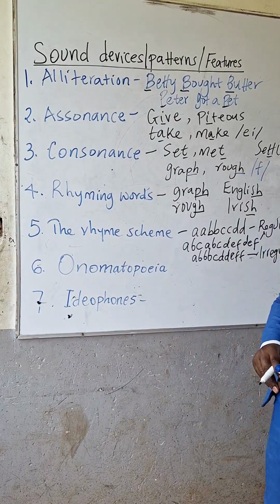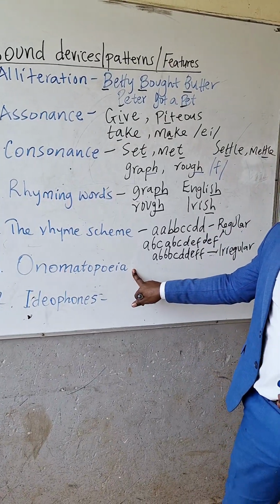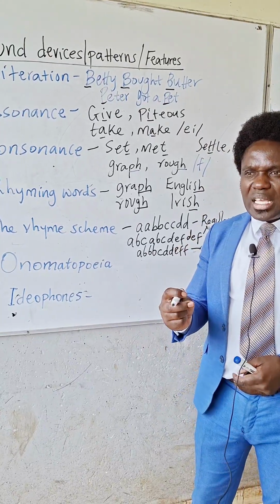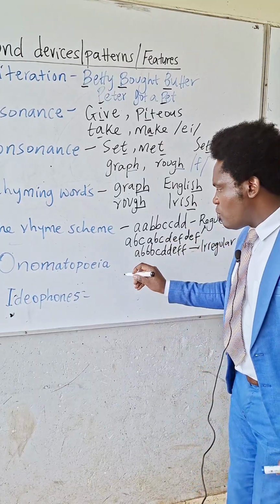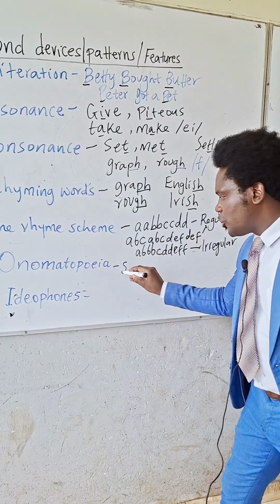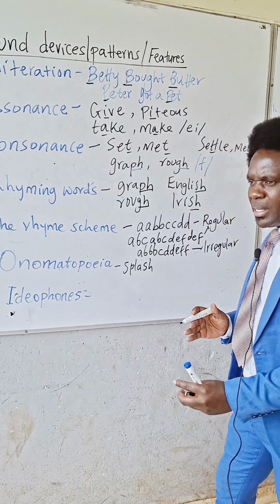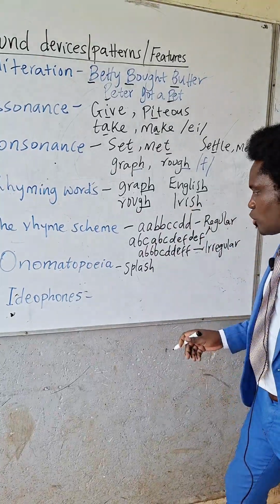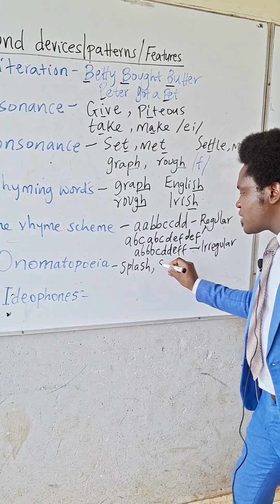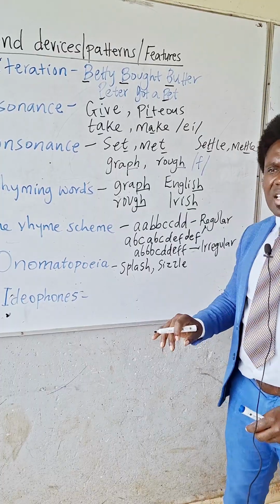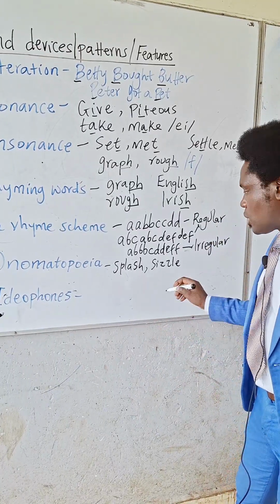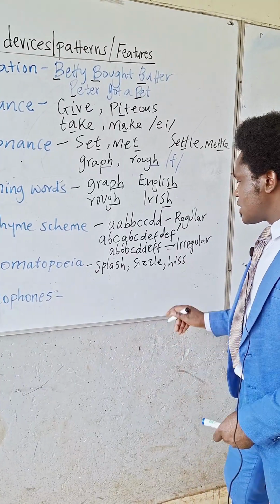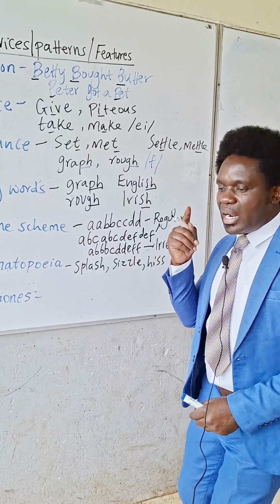Now we have number 6. I've heard people say onomatopoeia incorrectly, but the correct pronunciation is onomatopoeia. This is a case whereby the word imitates the sound, the name of the word. We have examples like splash, the sound made when something falls into a pool of water. It's about imitation of sounds. We have sizzle. When you are frying mandazi, the sound produced is a sizzle. We have hiss, the sound produced by a snake while slithering. So that sound is called a hiss. The sound and the name are the same.